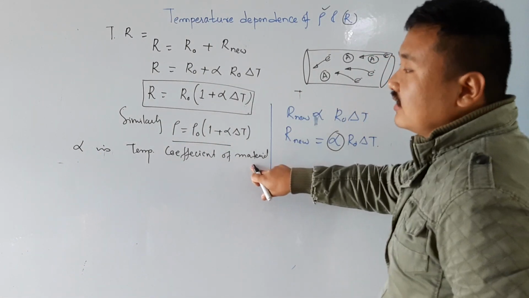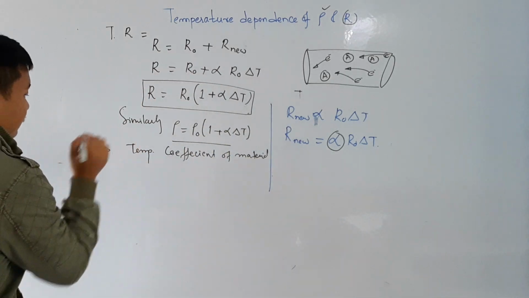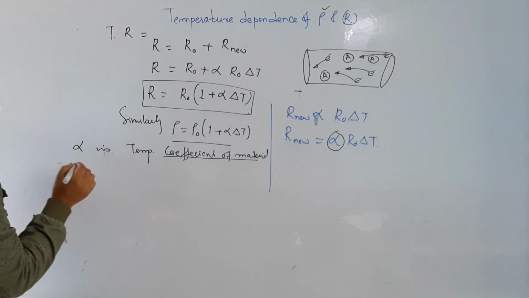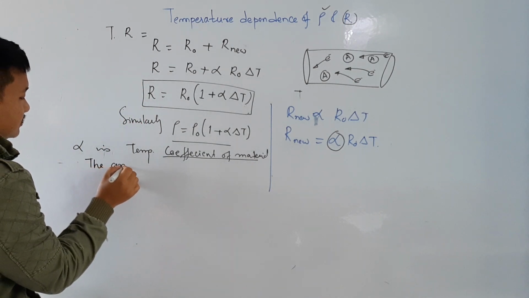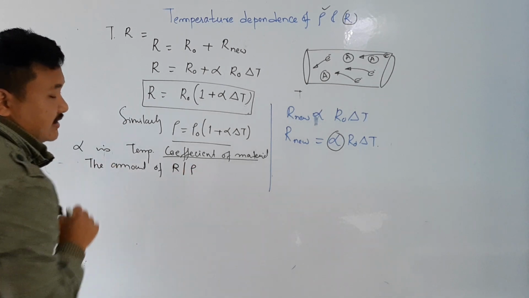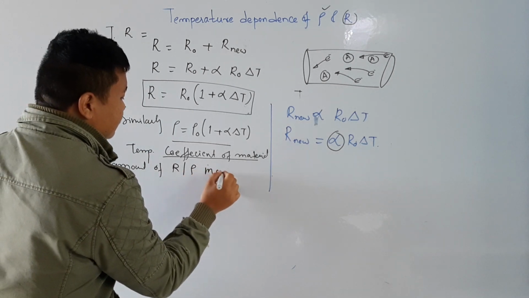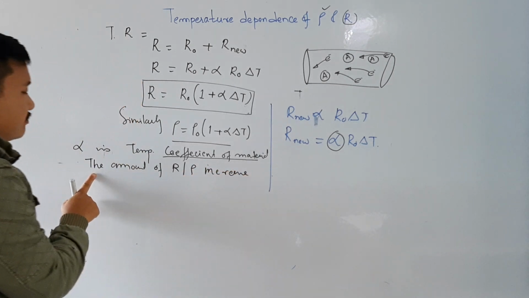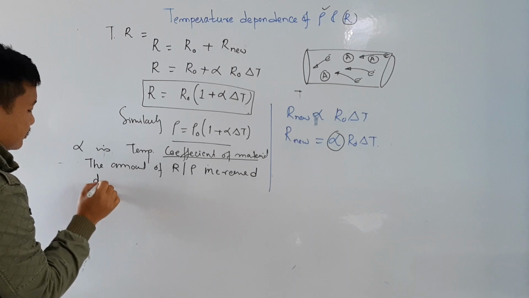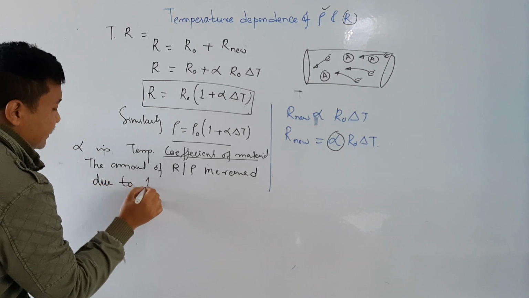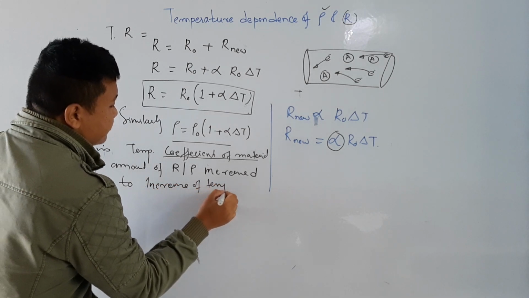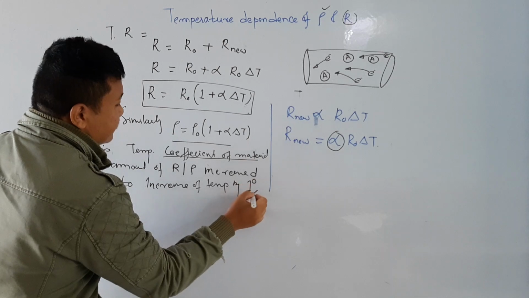Its definition is: alpha is the amount of resistance or resistivity increased due to increase of temperature by 1 degree centigrade.